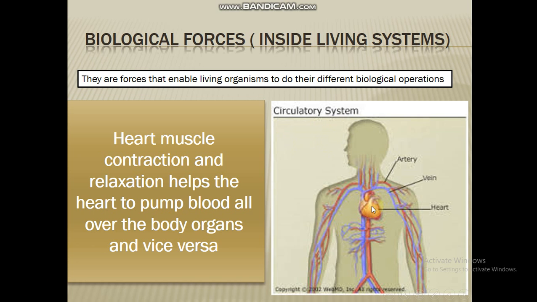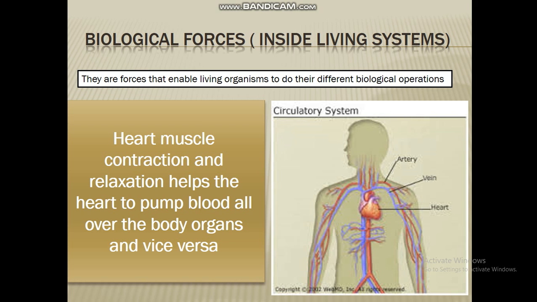The last force in this lesson is about biological forces, the forces inside the living systems. These are the forces that enable living organisms to do their different biological operations. As you know, there are many operations inside the body of the living organism, just like digestion of food, respiration, reproduction, growth, and so on. All of these biological operations need some forces which help the body to do these different operations.